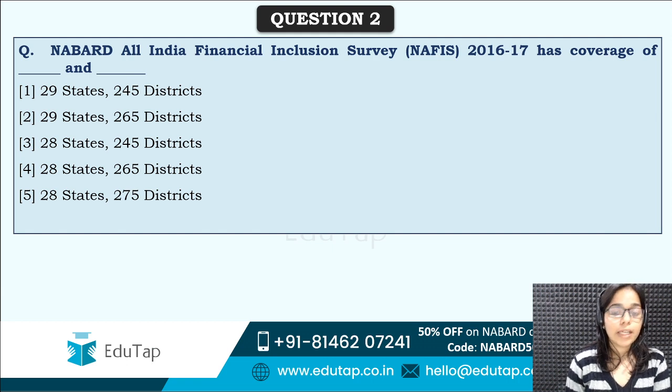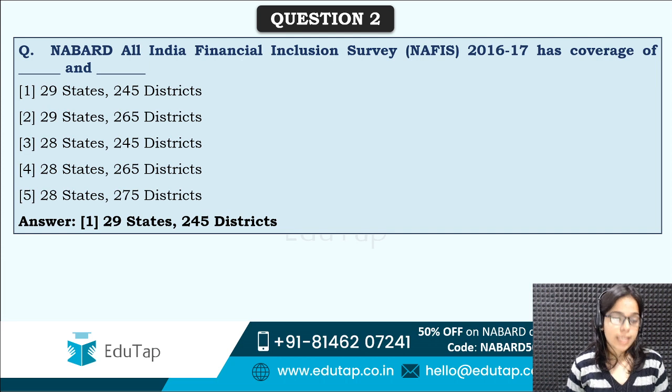Next is NABARD, that is NAFIS 2016-17, has coverage of how many states and districts? So this particular survey covered how many states and how many districts? Tell me. So this particular survey covered 29 states and 245 districts. Again, it's a very important question. 29 states and 245 districts.